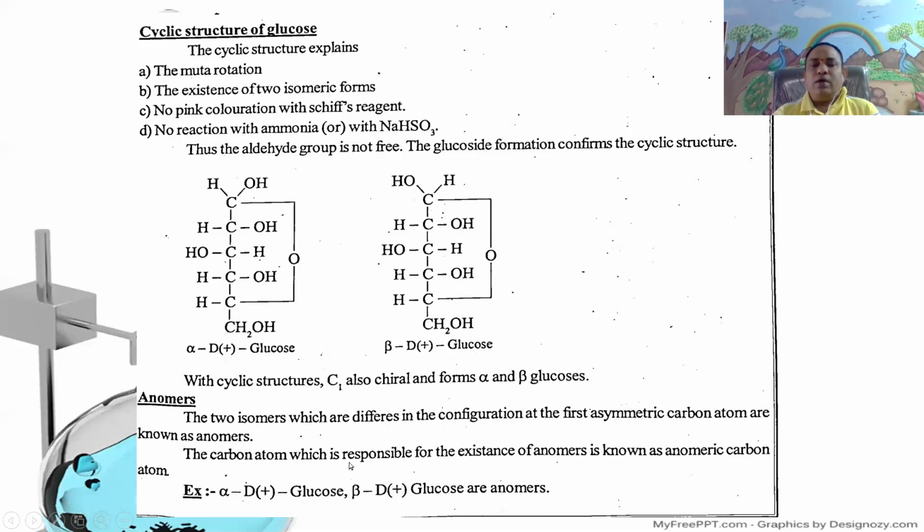Here the carbon atom which is responsible for the existence of anomers is known as the anomeric carbon atom. Example, alpha D plus glucose and beta D plus glucose are anomers.